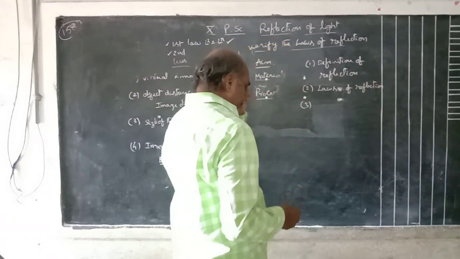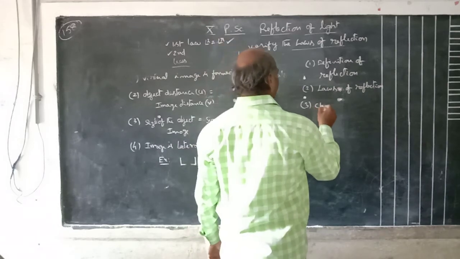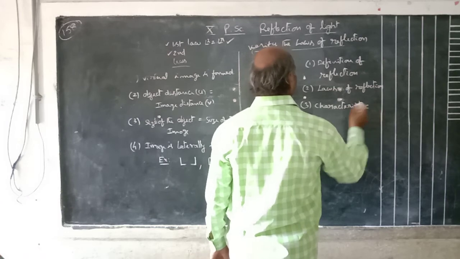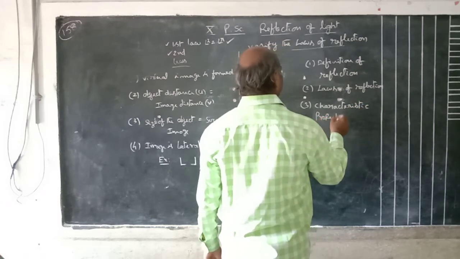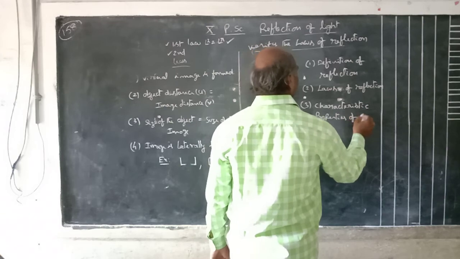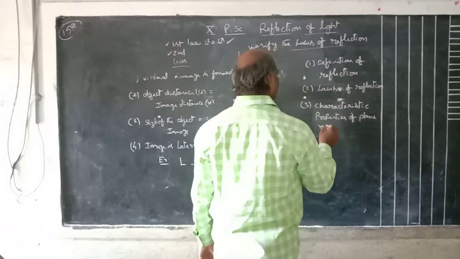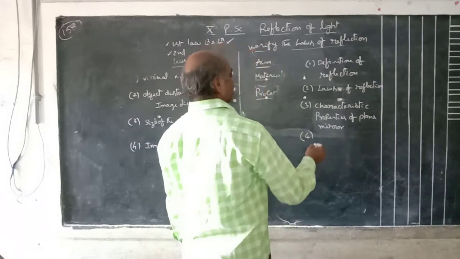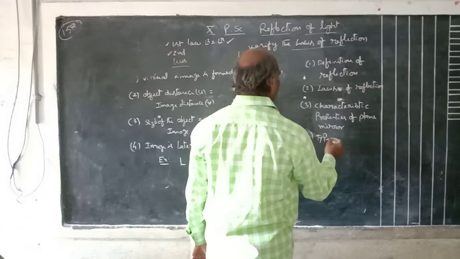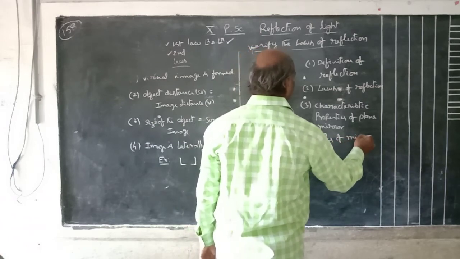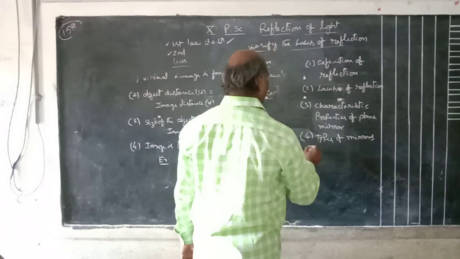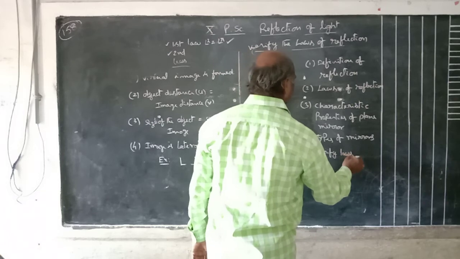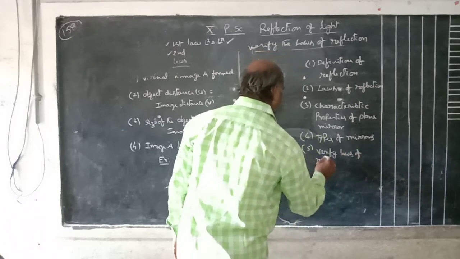Third one is characteristic properties of plane mirror. Fourth one, types of mirrors. Fifth one, verify laws of reflection of light.